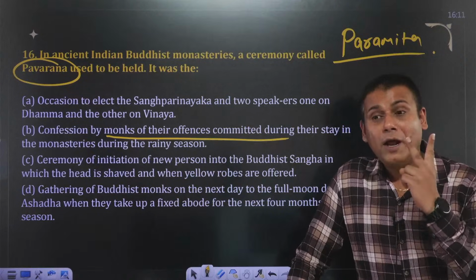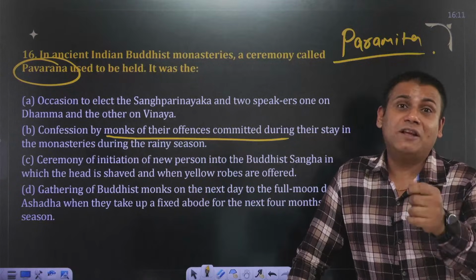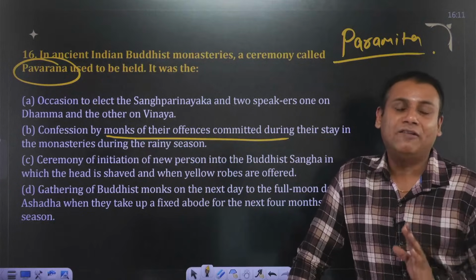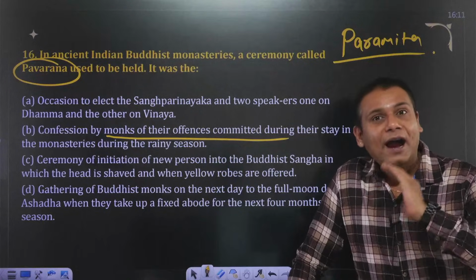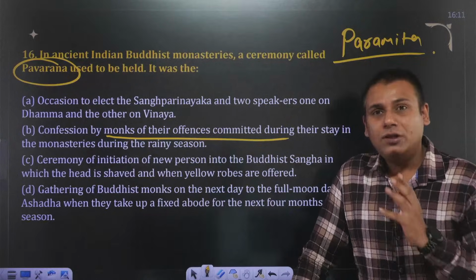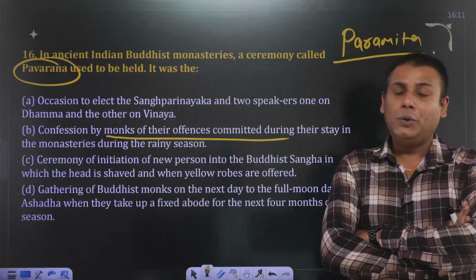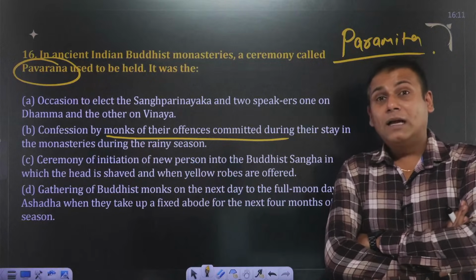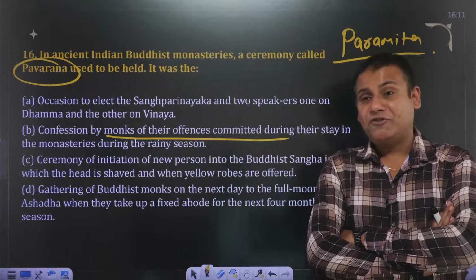So there are 2 more important concepts: what are Chaitya and Vihar? The concept of Chaitya and Vihar has been directly asked in the UPSC examination. Chaitya basically means prayer hall, and Vihar is the residing place for monks and nuns. So these caves became Vihar during the monsoon season. In later years, these Vihars got converted into different monasteries.